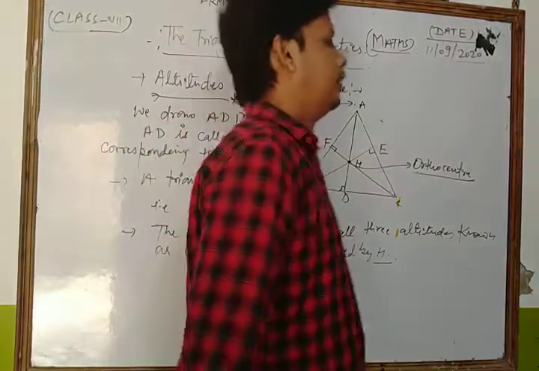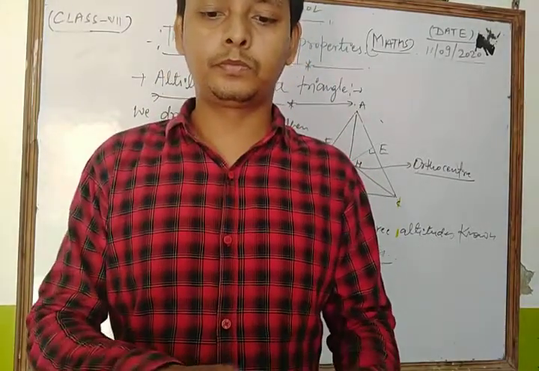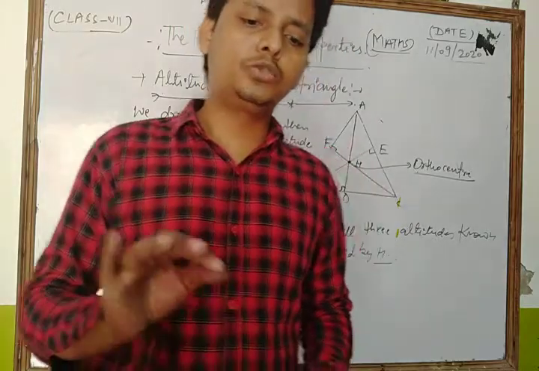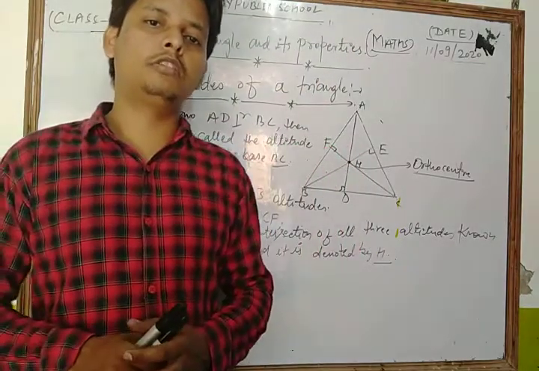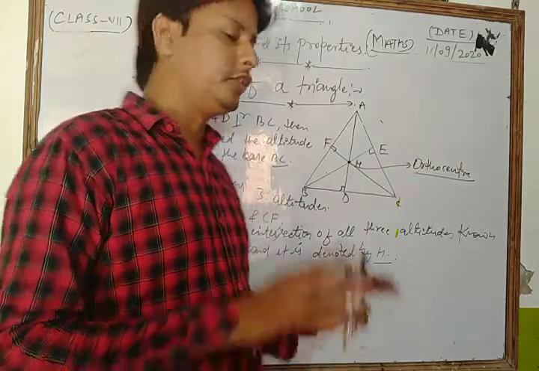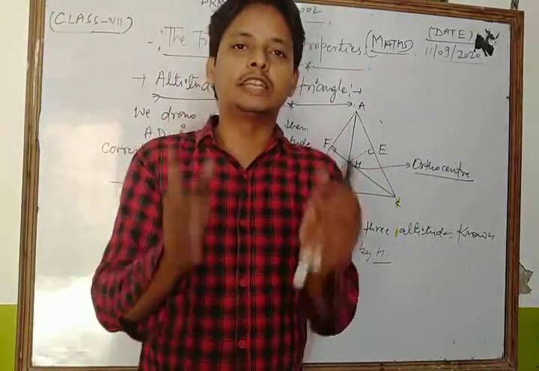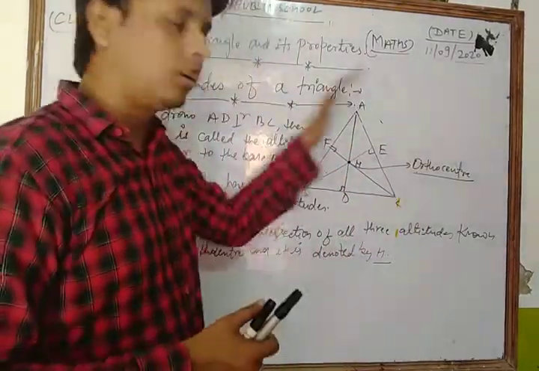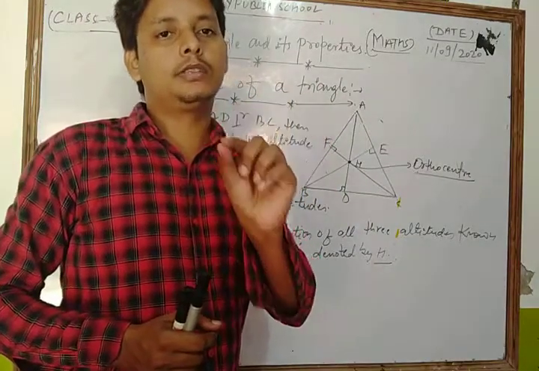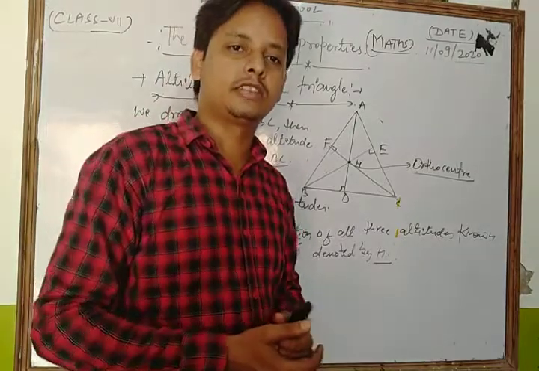Now dear student, we discuss the next topic of that chapter. And now dear student, you can solve each and every question of your NCERT exercise 6.1, which is based on the medians and altitudes of the triangle, as we have discussed all the concepts related to that, and you can easily solve exercise 6.1. Now we just discuss some questions based on your exercise 6.1.